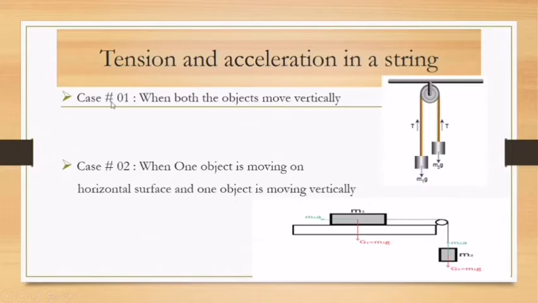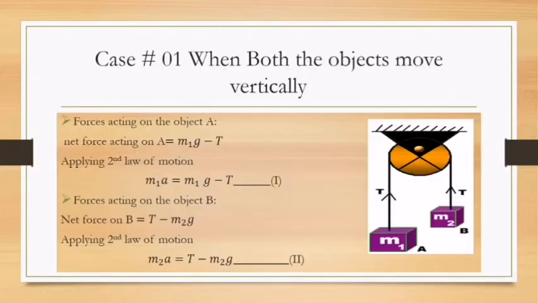So the first case is discussed in today's lecture, and case 2 will be discussed in our next lecture. Now, case 1 says that when both objects move vertically, I told you that this arrangement is also known as the Atwood machine. In this diagram, you can see two masses, M1 and M2.